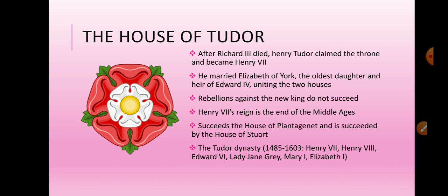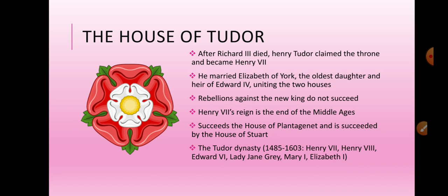You can see the rose already combines the white and the red rose. This was Henry Tudor's promise before he became king. He promised that if he became king, he would marry Elizabeth of York, therefore uniting the House of York and Lancaster.